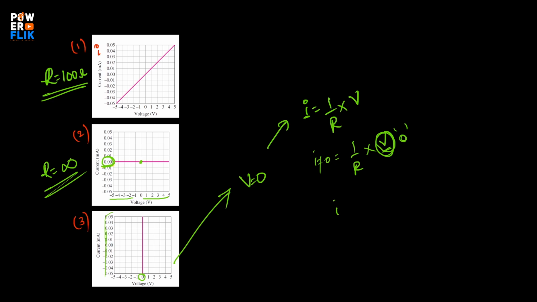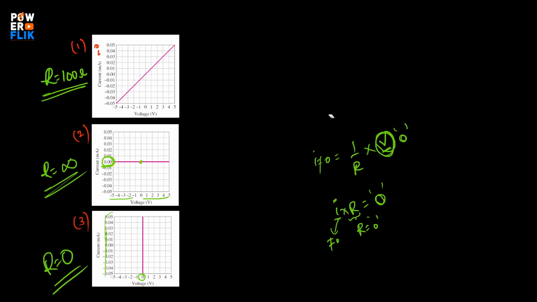So how I'll write is I into R, which is equals to 0. As already discussed, I is not equals to 0. So R should be 0, right? Therefore here R equals 0.